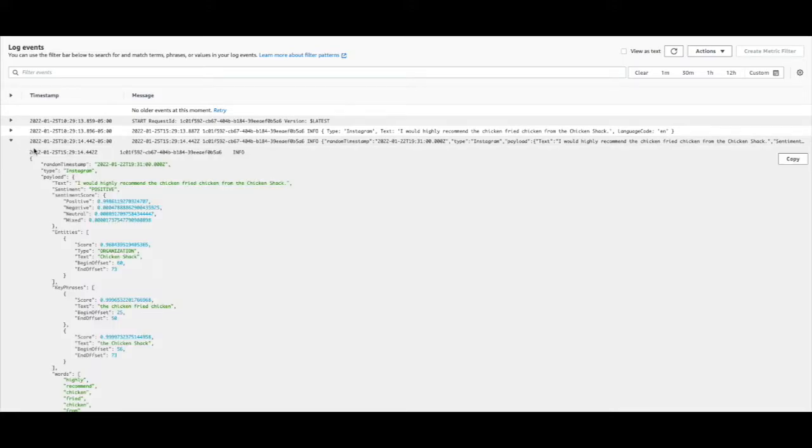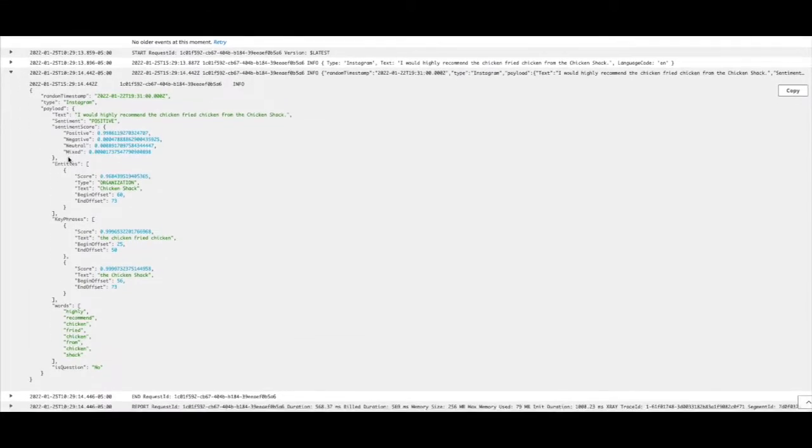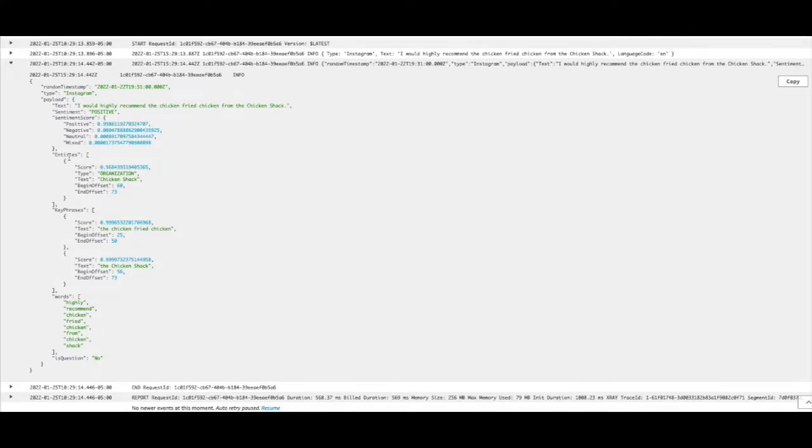This next piece of data is a combination of what comes from AWS Comprehend and what I added. So from here to here is what comes back from AWS Comprehend. And it basically is saying that this text is positive. It's almost 100%. I don't think you can get 100%, but this is pretty much guaranteeing that this comment is a positive comment.